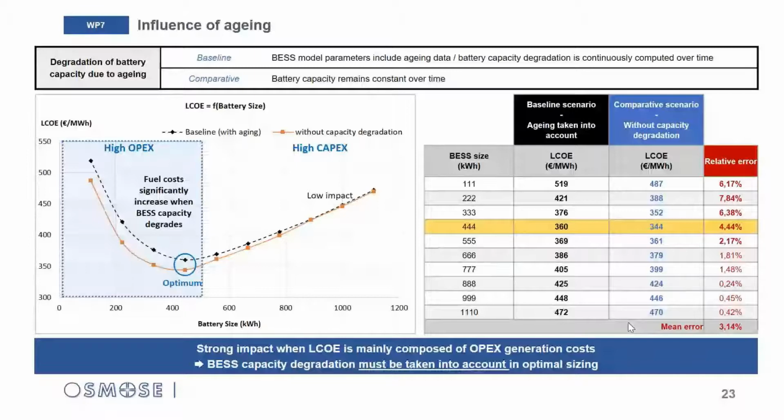Another question is on optimal sizing. Is it for battery pack only, or battery pack and inverters and transformers and switchgear? So for this study, it is for the whole system, so battery pack, inverters, transformer, and switchgear. But if you have a DC system for storage, it could be only the battery.